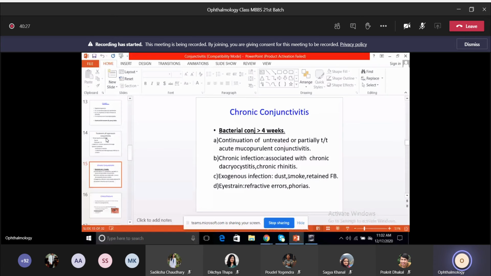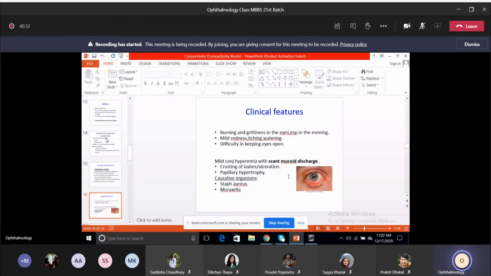So the main clinical feature of chronic conjunctivitis is burning and grittiness in the eyes, especially in the evening. As the day progresses, more than in the morning, towards the evening, the patient will have burning and grittiness in the eyes. Typical feature, like the eyes are burning, like sand has got into the eyes. That's a very important symptom in chronic conjunctivitis.